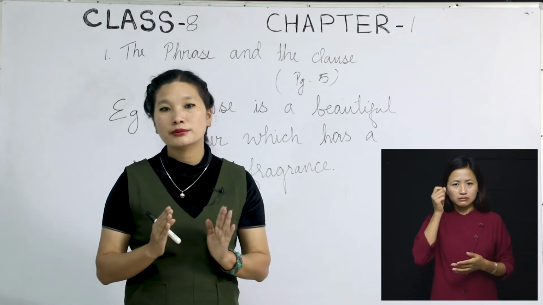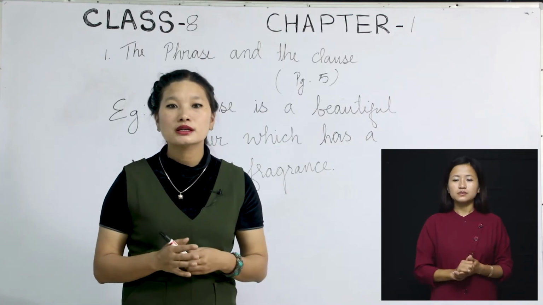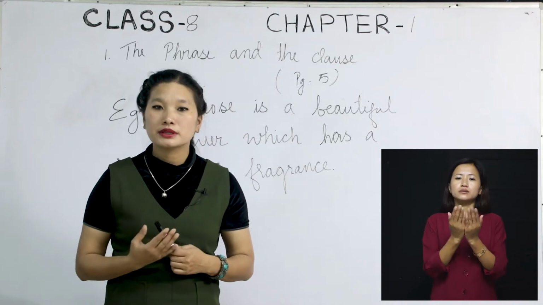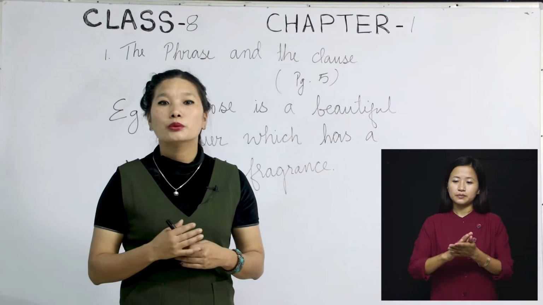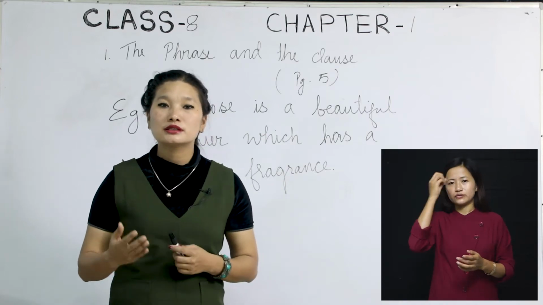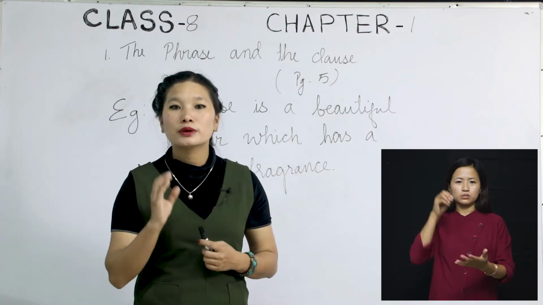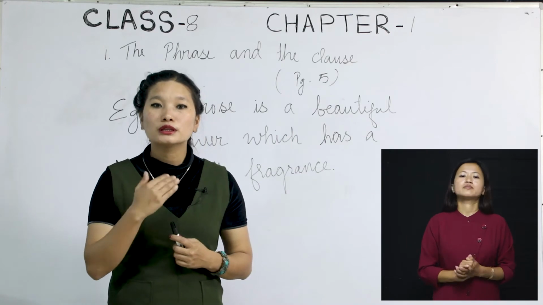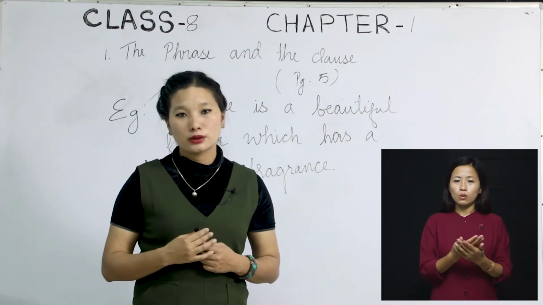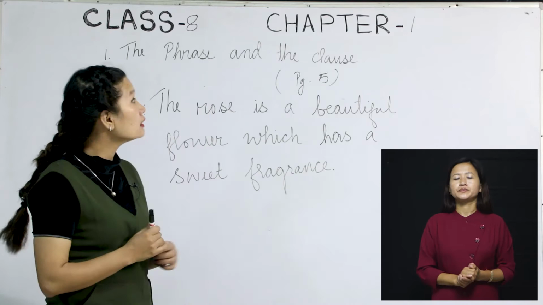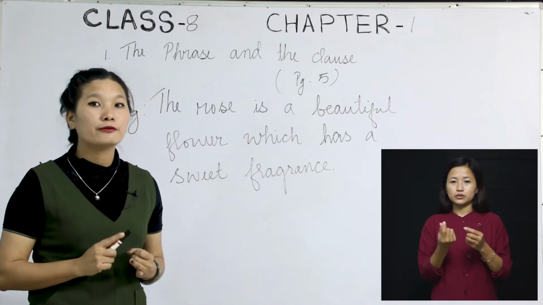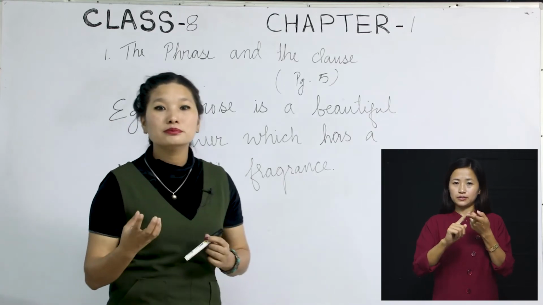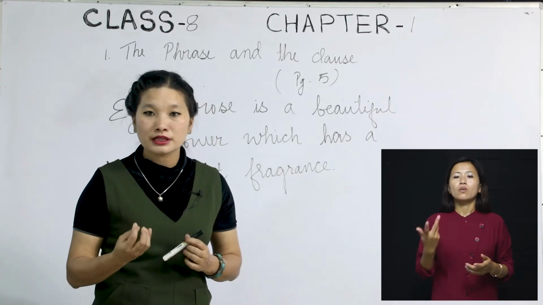I'm sure you are clear by now because from your lower classes, you have been studying this repeatedly, but with time passing, we also tend to forget the lessons that we have already learned. And so that is why I just gave a quick recap of what you already learned in your lower classes. And in a sentence, there will be a subject, a predicate, and a finite verb. Let me also explain to you what a finite verb is, okay?